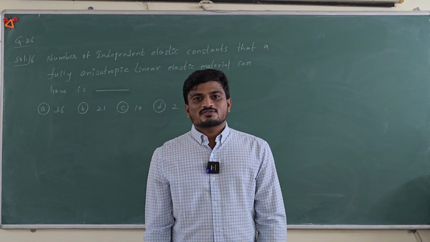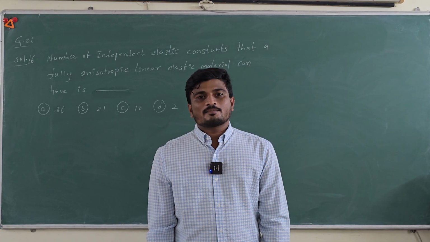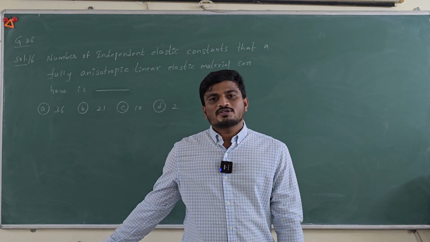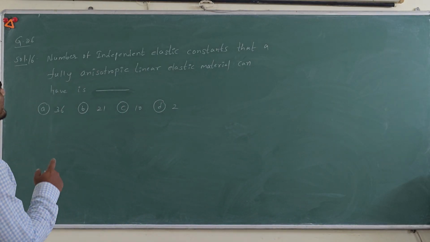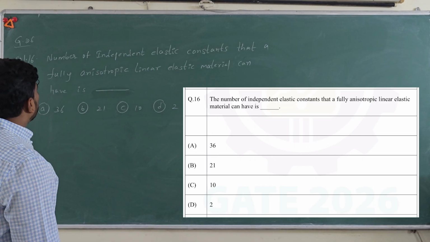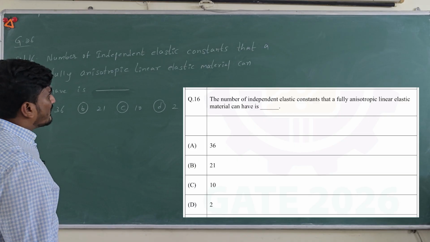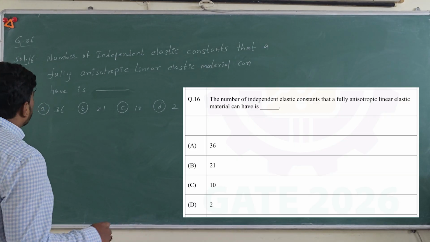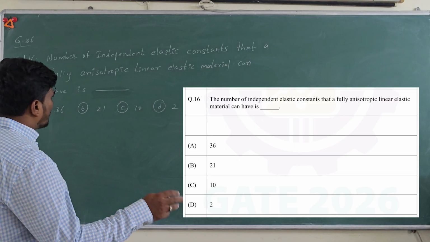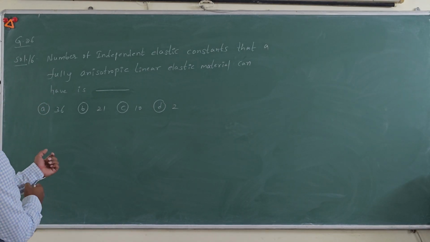Let's solve aircraft structures questions from Gate 2026. Let's solve question number 16 from Gate 2026. The number of independent elastic constants that a fully anisotropic linear elastic material can have is, they're giving you four options: 36, 21, 10 and 2. Let's see how to solve this.